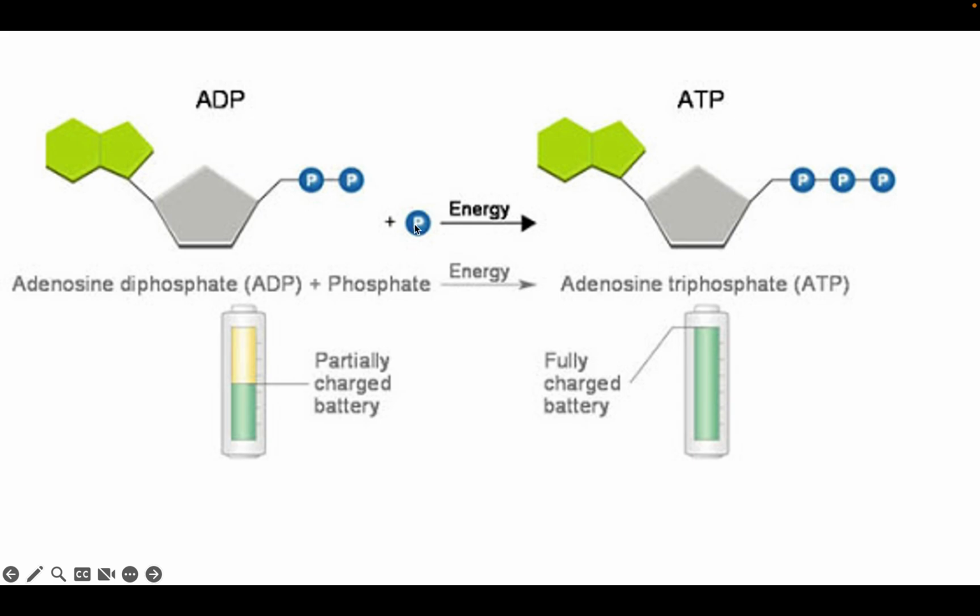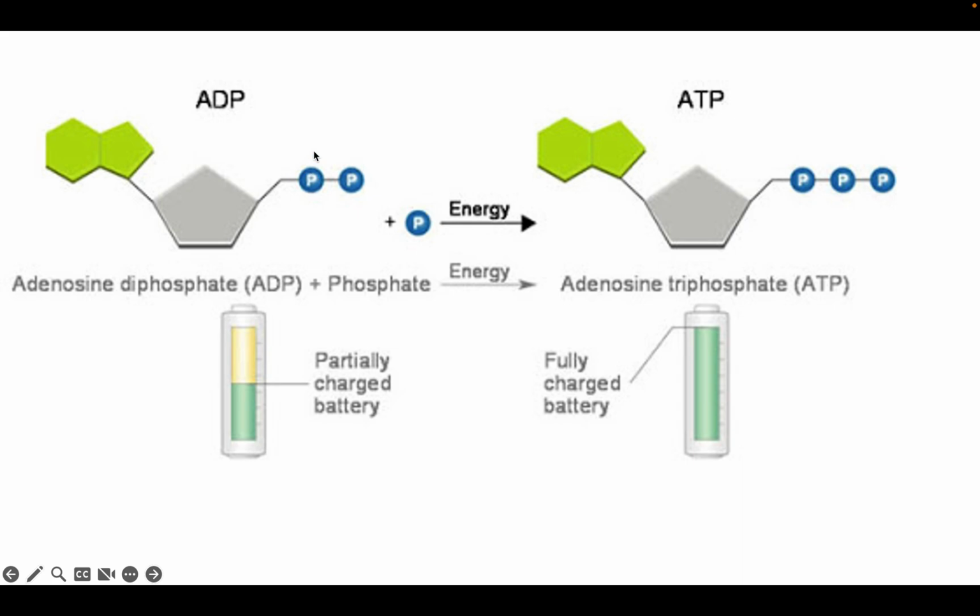That's not really the important stuff. The important things are these three little P's. These are phosphates. That's what the P stands for at the end of ADP and ATP. These are little phosphate groups. ATP, the T stands for tri, or three, so that's three phosphates.